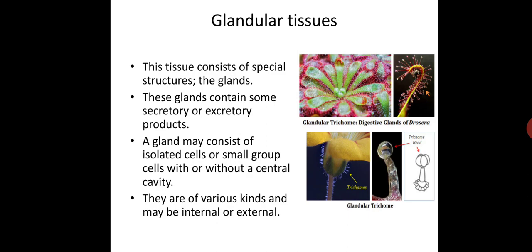The common glands are those which secrete digestive enzymes, known as digestive glands. Nectar secreting ones are nectaries, and similarly resin ducts, oil ducts, and latex secreting glands are called laticiferous ducts, and water secreting ones are called hydathodes.